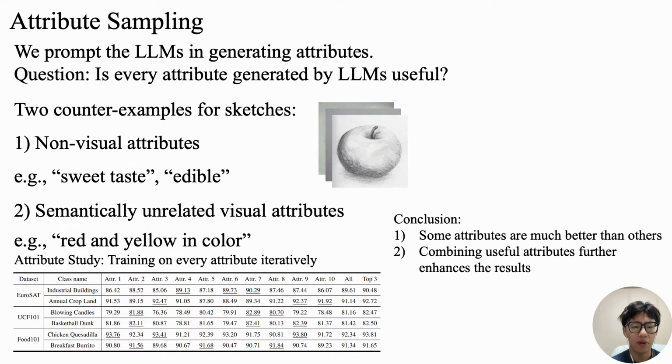We also empirically do an attribute study, training on every attribute iteratively on multiple datasets, such as EuroSAT or Food101. We can conclude that some attributes are much better than others, and combining useful attributes further enhances the results, as shown in the table.